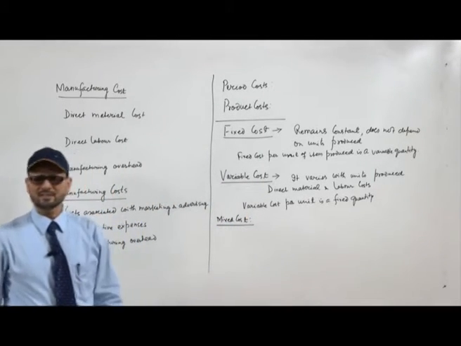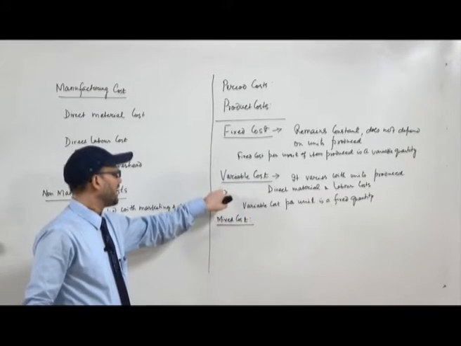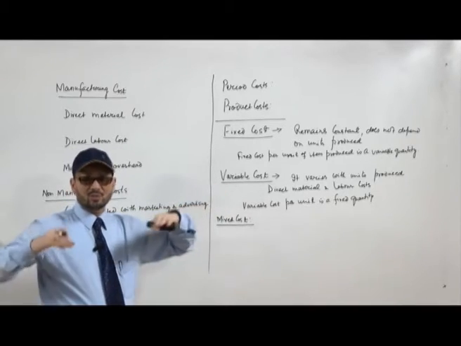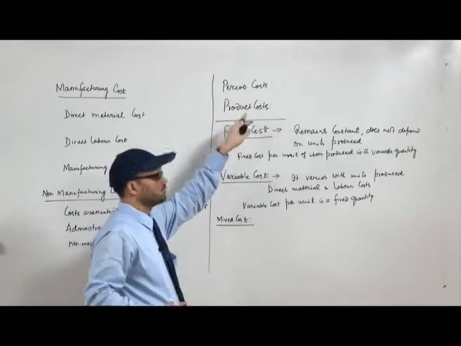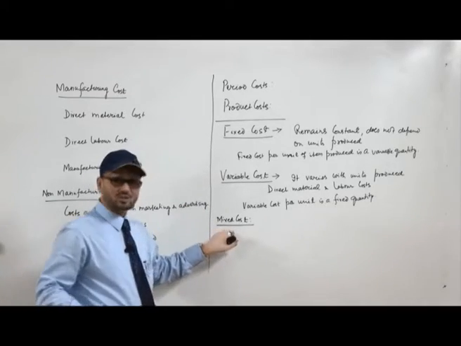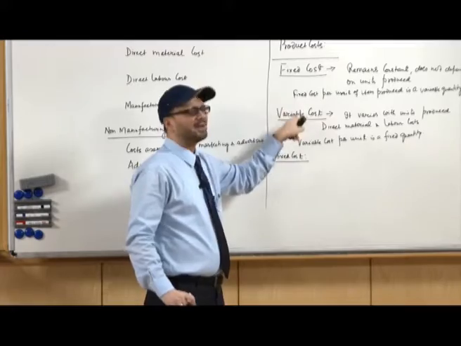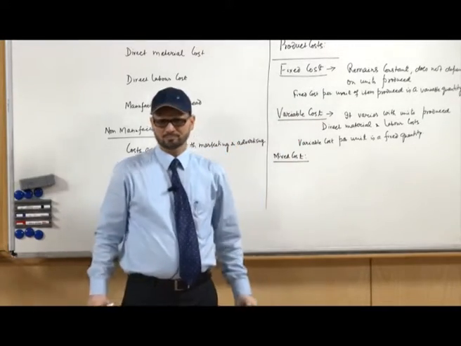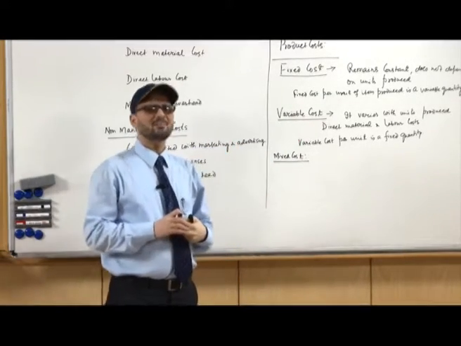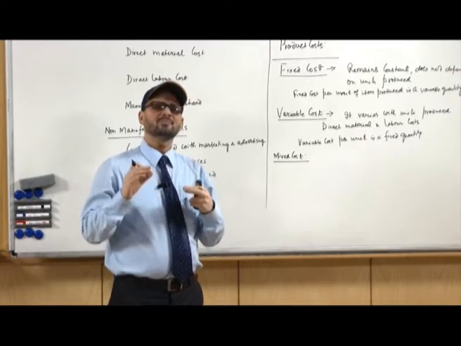Mixed cost is another variety of cost classified by cost behavior. So, mixed cost means it has both a fixed component as well as a variable component. Now, let us see the depreciation of any machine.